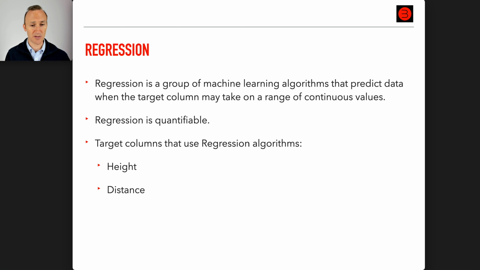Distance, which is similar. And when I say there's no limit, I mean, we all know that you can only travel so far, people can only be so high, but the precision could conceivably be anything. There could conceivably be any number of decimal places. Revenue, again, range of continuous values from negative to positive, actually. Actually, you can't have negative revenue, negative profits. And population, okay? So these four all would fit regression because they all have ranges of values that could be mapped to a straight line.